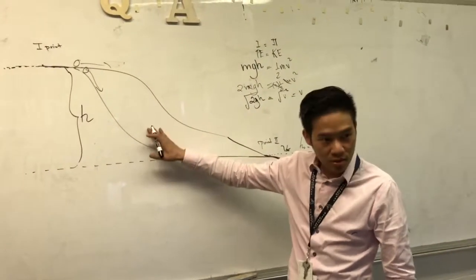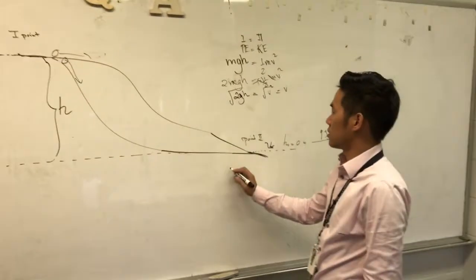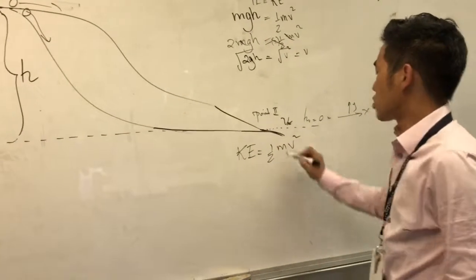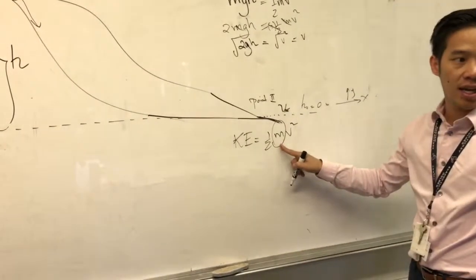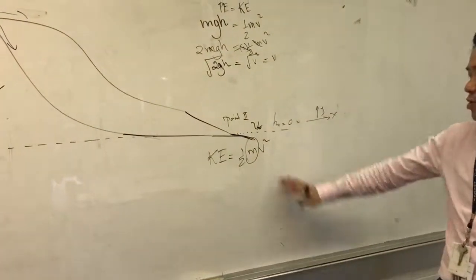And for the second question, they want to know who has the greater kinetic energy. Kinetic energy is equal to 1/2 mv squared. So at that point, whatever the mass is comes into play, and the velocity remains the same. Remember?